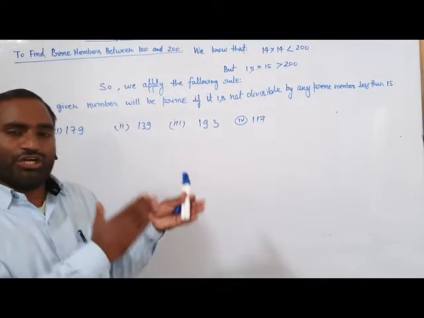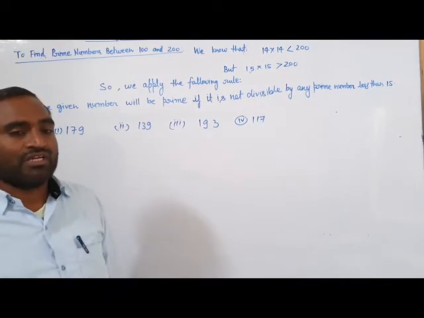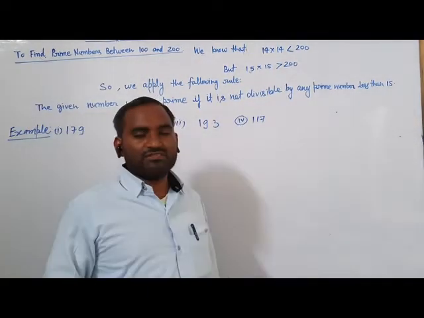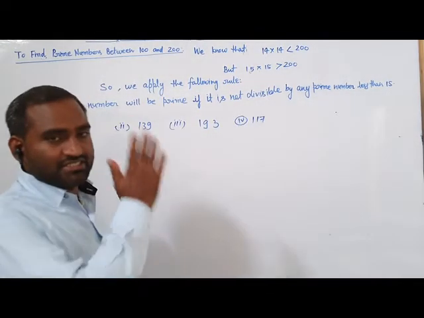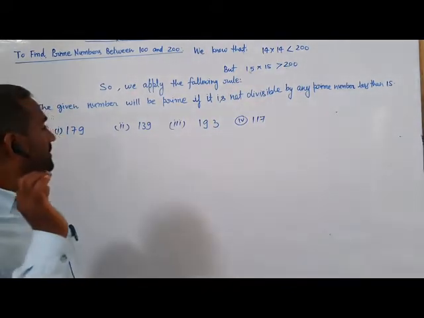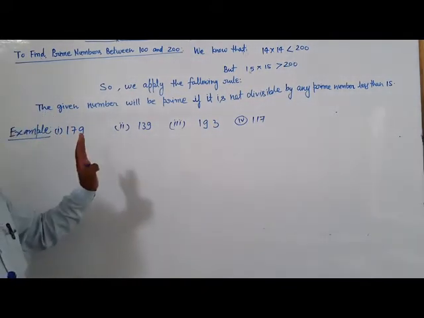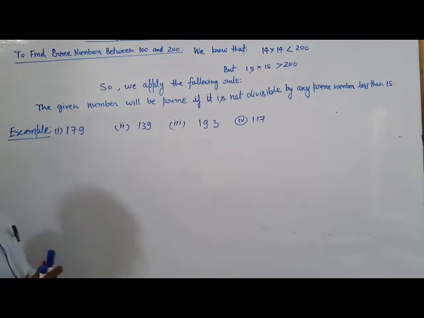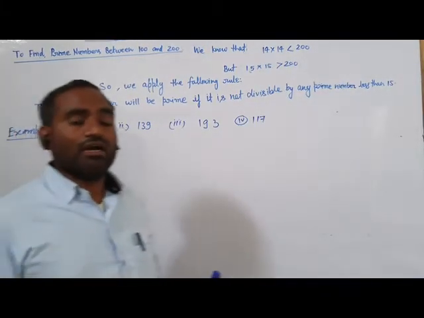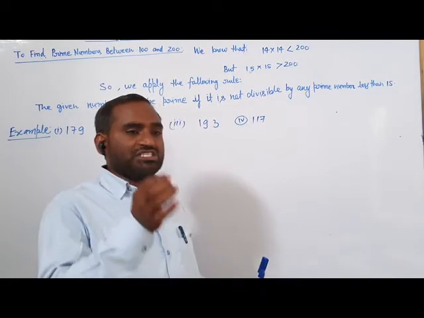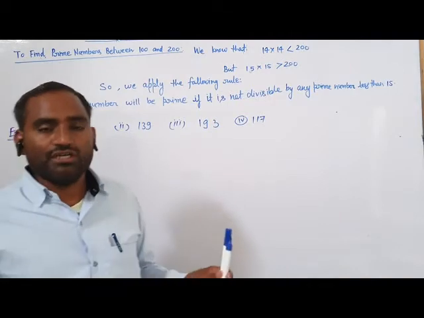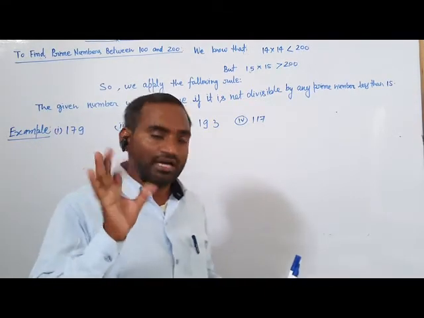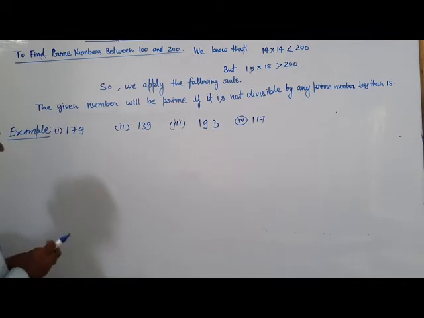If any number that lies between 100 to 200 is not divisible by all the prime numbers less than 15, then the number will be prime number. अगर कोई नंबर 100 और 200 के बीच में है, अगर वो 15 से कम जितने भी प्राइम नंबर हैं उनसे डिविजिबल नहीं होगी तो वो प्राइम नंबर है। Let's show this with the help of an example.